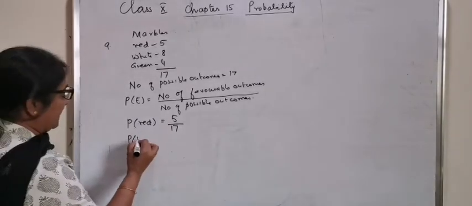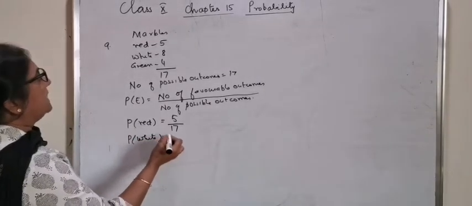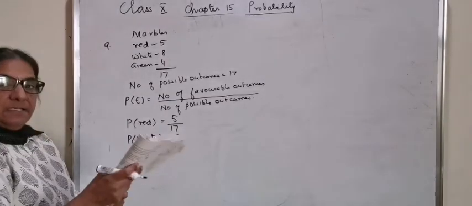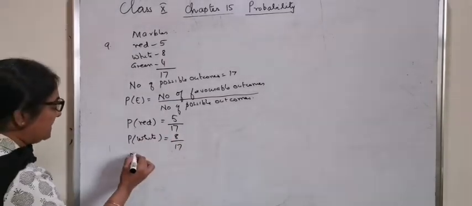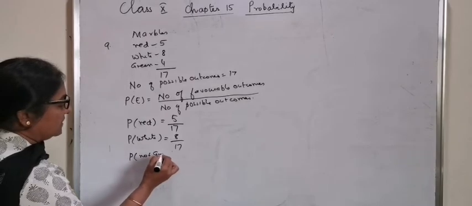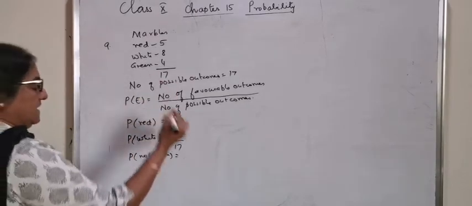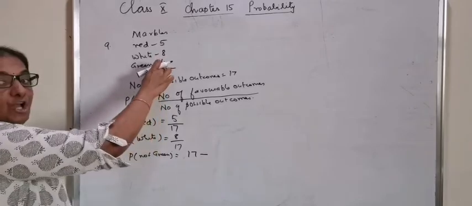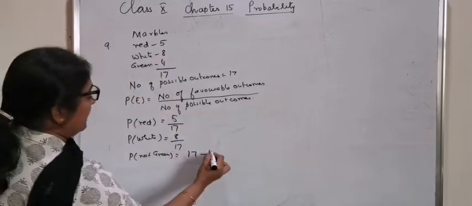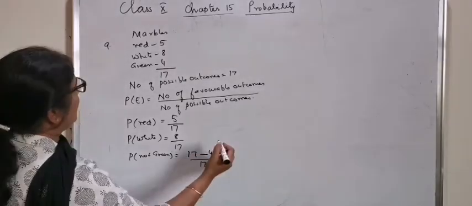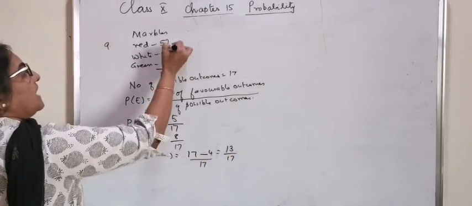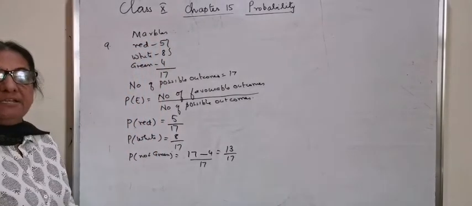Probability that it turns out to be white is 8 by 17, and that it is not green: it is not a green marble means it is 17 minus the green, that means 17 minus 4 by 17, or 13 by 17. You can also add 5 plus 8, 13 by 17.